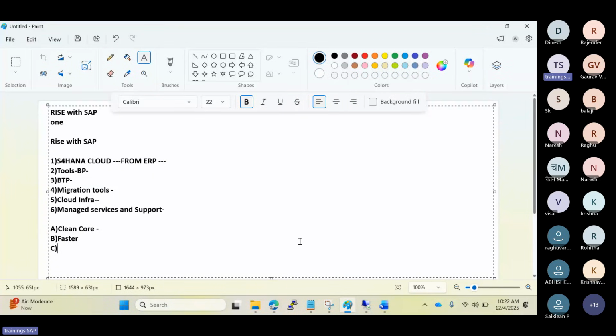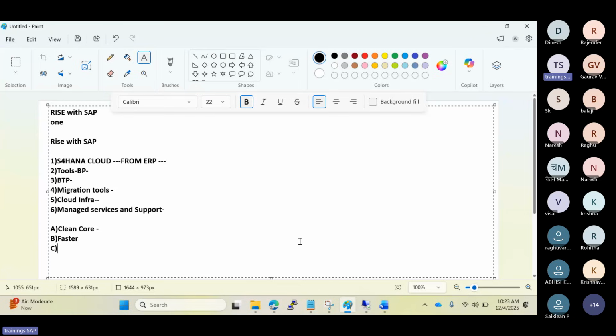Cloud ALM and Joule are all available in BTP, so they can use these BTP-related services. If you use BTP, you get all the benefits and can leverage all the services. This is the way customers are thinking, and they are moving to BTP, using BTP-related services and applications.